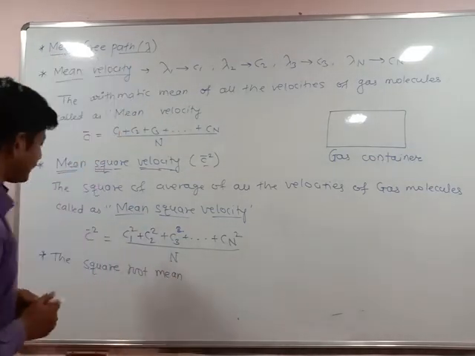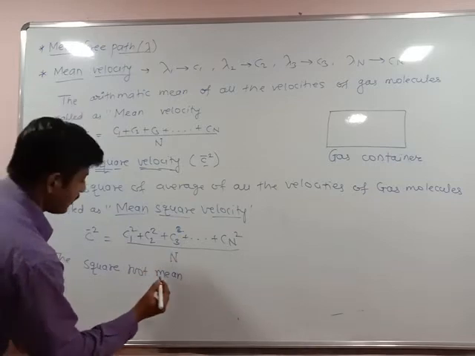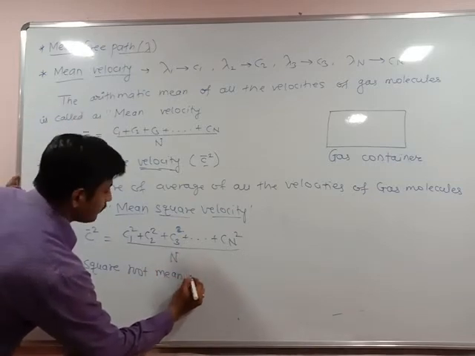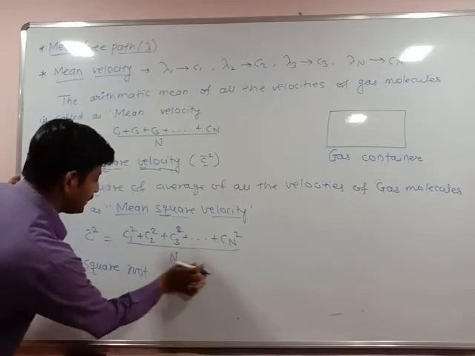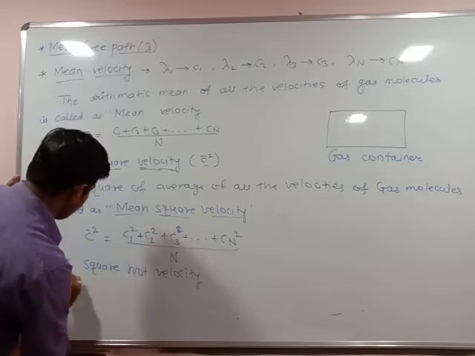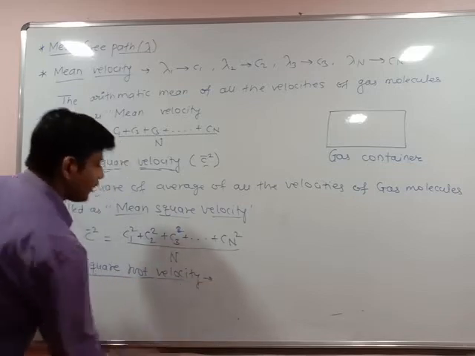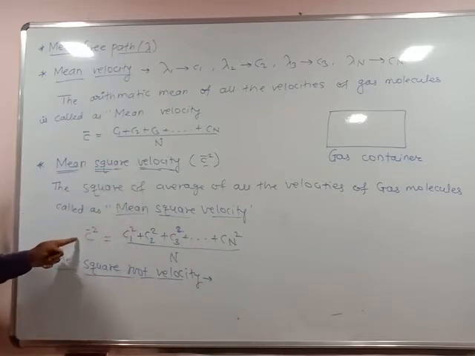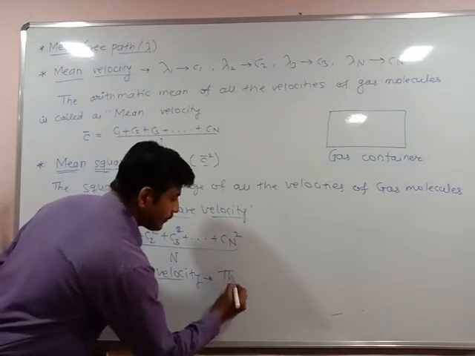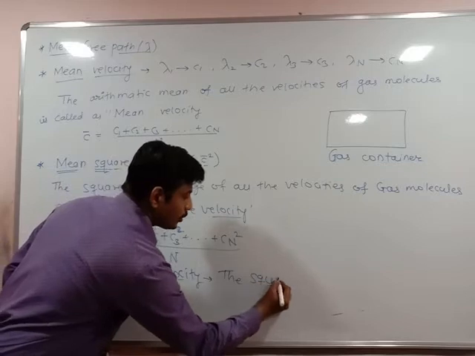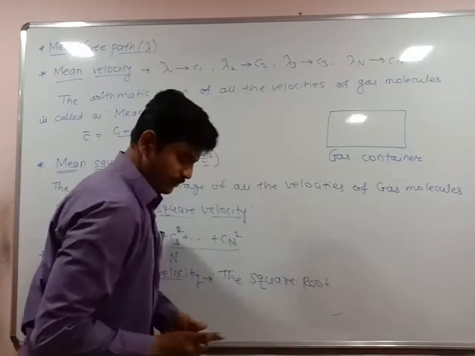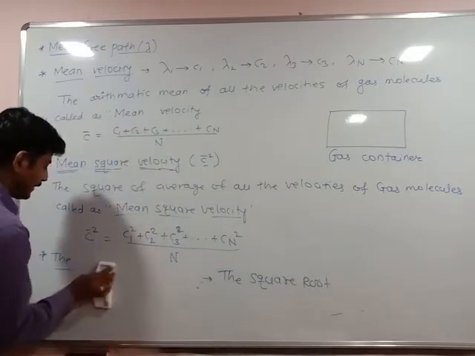Mean square velocity, square root, mean square root velocity. That case, my direct definition is the square root of velocity. Whatever mean square came, what to do with it? Square root. So here I can write the square root of, simply we can write here root mean square.